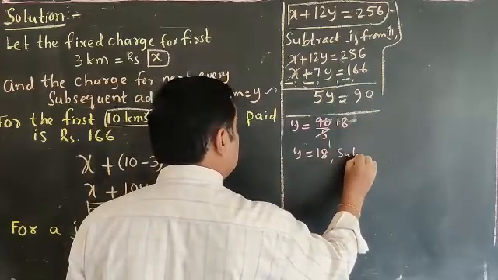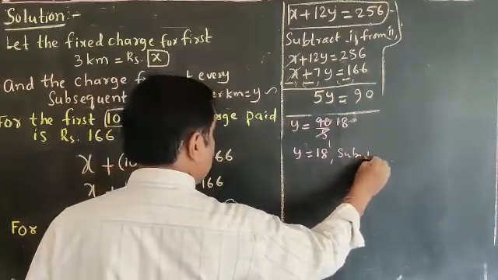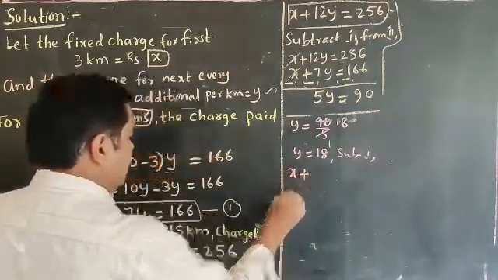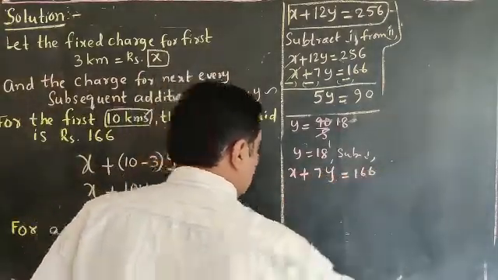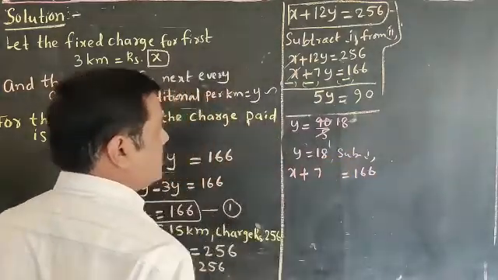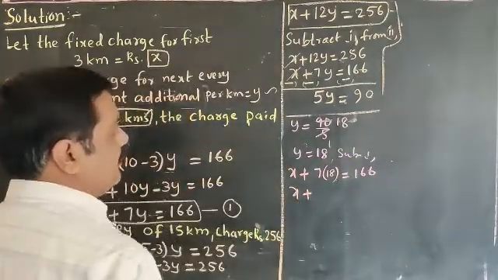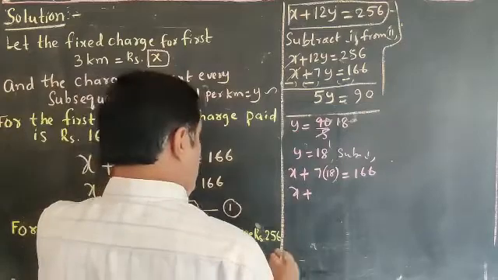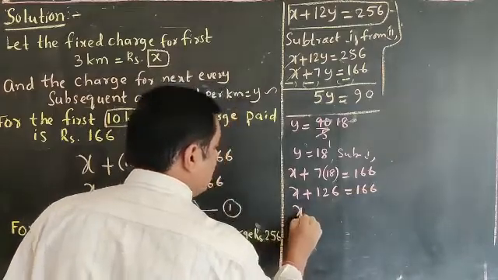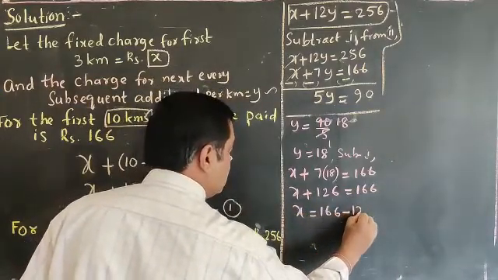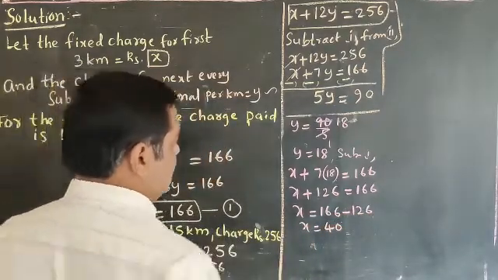This you substitute into an equation, for example the first equation. Substitute in the first equation. Your first equation is X plus 7Y is equal to 166. In the place of Y, we have to substitute 18. So X plus 7 eighteens, that is 126, is equal to 166. So X is equal to 166 minus 126, X is equal to 40. 40 rupees. Means X is equal to 40.